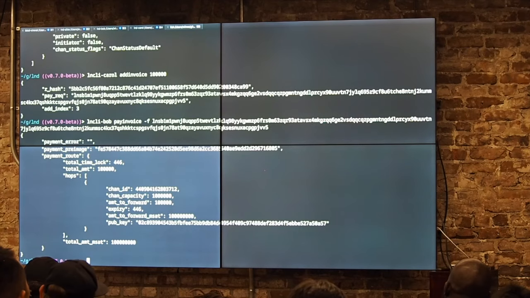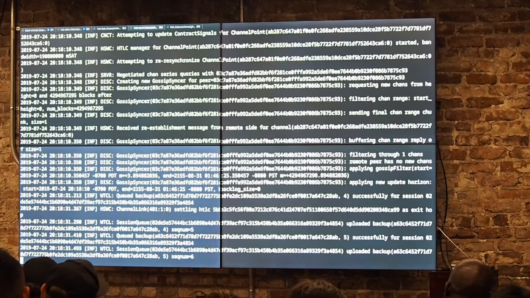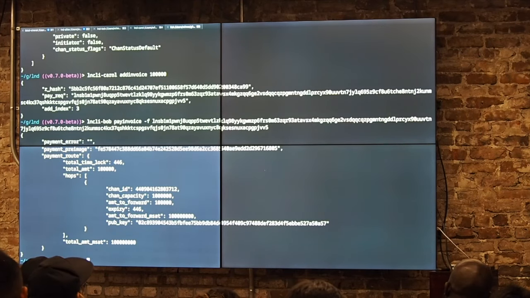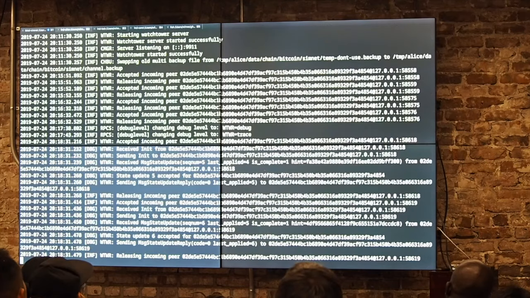So, this payment went through. Every channel state is being sent over to the tower, so we can see that over here with Alice. Alice and Carol exchange init messages, and then Alice sends over the message state update sequence number 5.